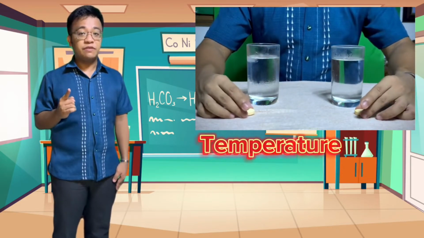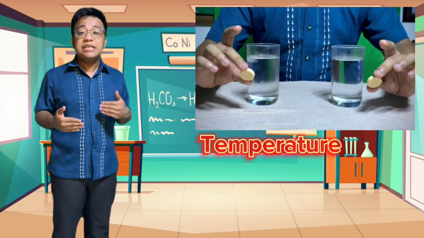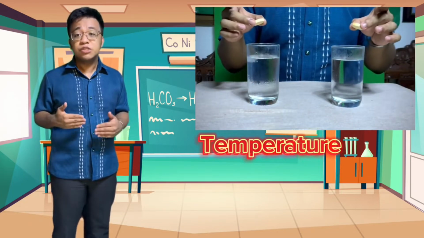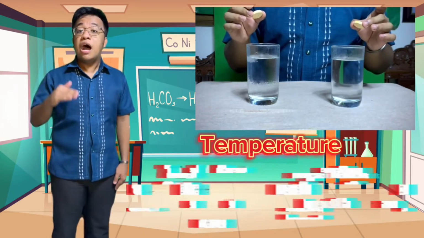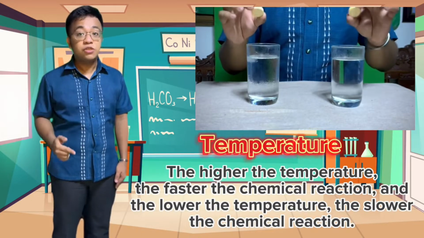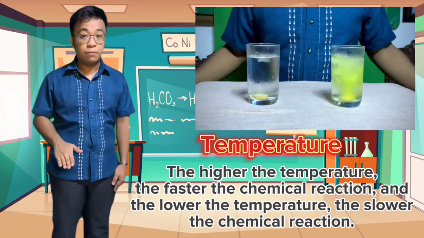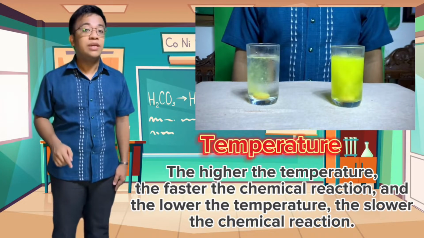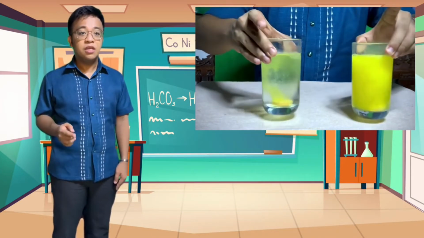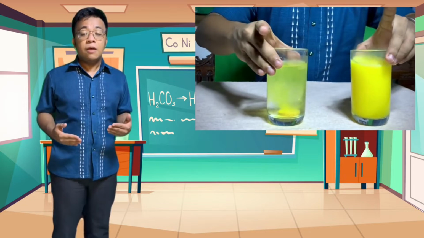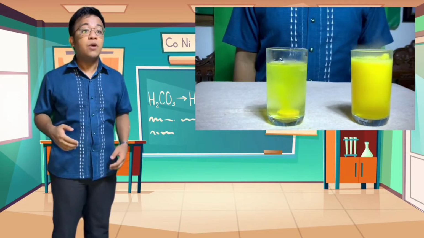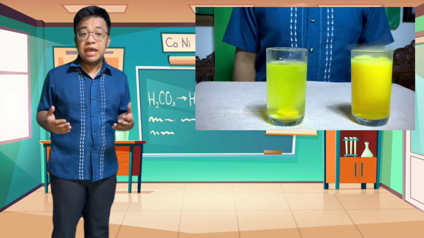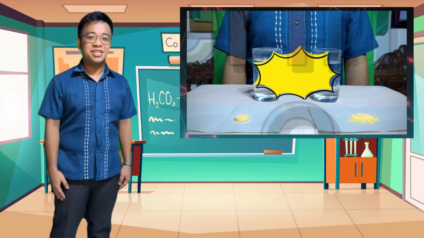You may have observed that the hot water had easily dissolved the effervescent as compared to the cold one. This implies that the higher the temperature, the faster the reaction, and the lower the temperature, the slower the reaction. This is because when temperature is high, particles move faster, which results in more collisions, allowing chemical reactions to take place at a faster rate. Let's now explain the second experiment.